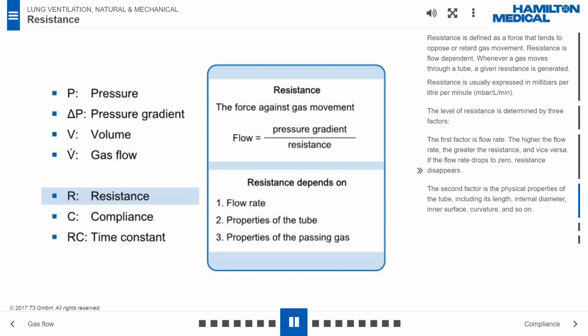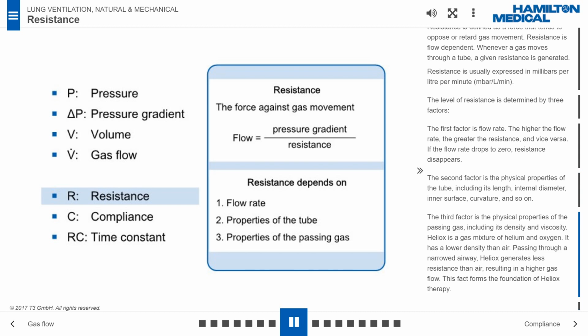The second factor is the physical properties of the tube, including its length, internal diameter, inner surface, curvature, and so on. The third factor is the physical properties of the passing gas, including its density and viscosity. Heliox is a gas mixture of helium and oxygen. It has a lower density than air. Passing through a narrowed airway, heliox generates less resistance than air, resulting in a higher gas flow. This fact forms the foundation of heliox therapy.